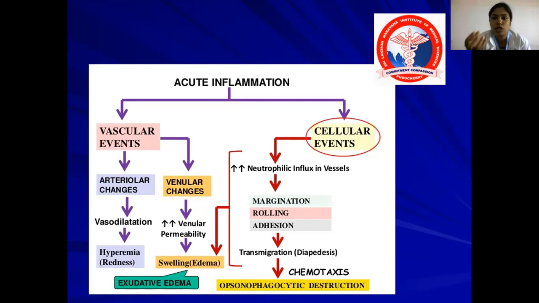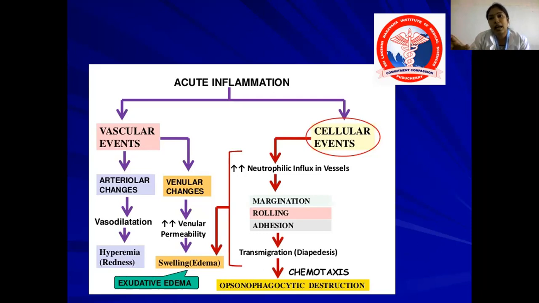The next is adhesion, which is otherwise called firm adhesion. There is firm adhesion of the endothelial cells to the leukocytes. Leukocytes are adhering very firmly with the endothelial cells. The next is transmigration or diapedesis. The word itself tells that the WBCs or leukocytes break the basement membrane and transmigrate to the site of injury. Transmigration occurs from the blood vessels, and the cells come out of the blood vessels. After that, they have to move to the site of injury.